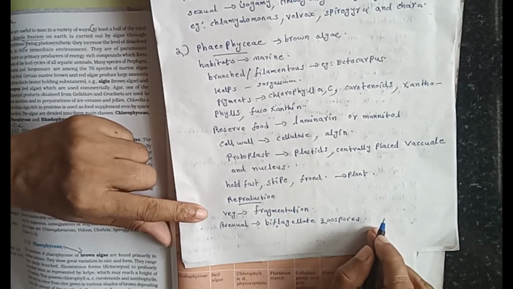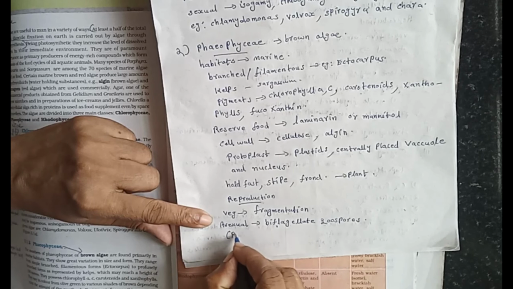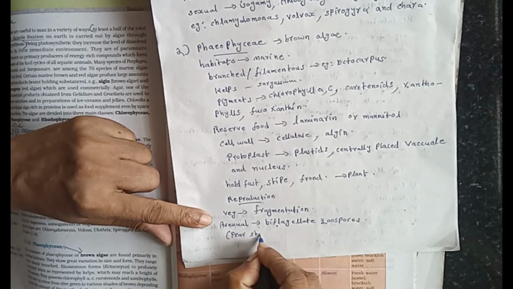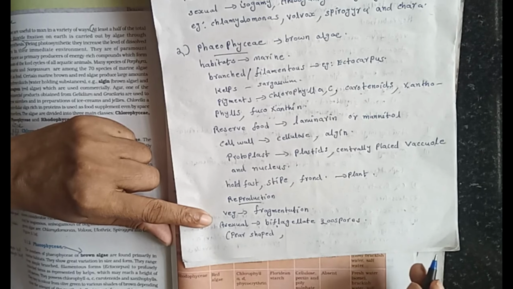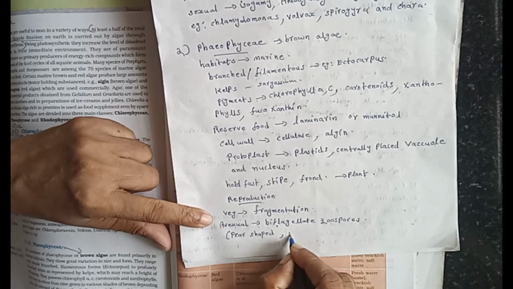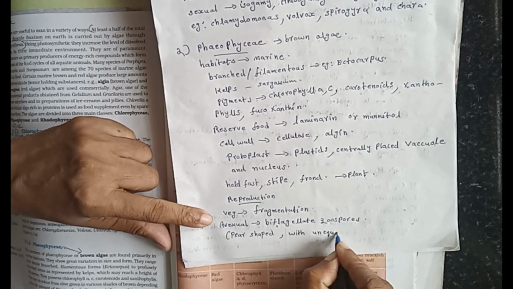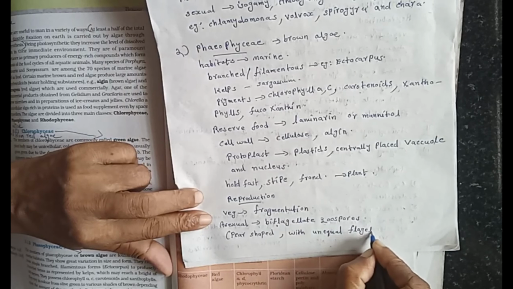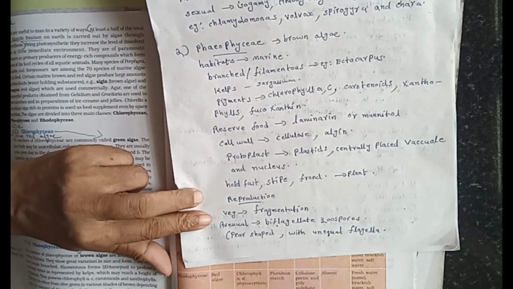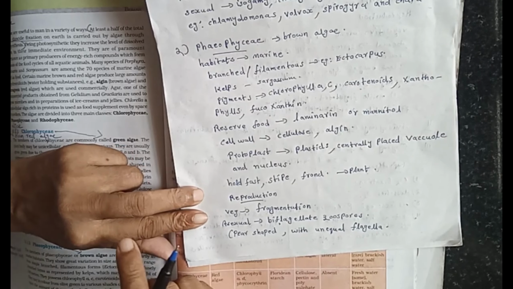These zoospores are pear-shaped, but the flagella are unequal in size: one flagellum is longer and the other shorter.